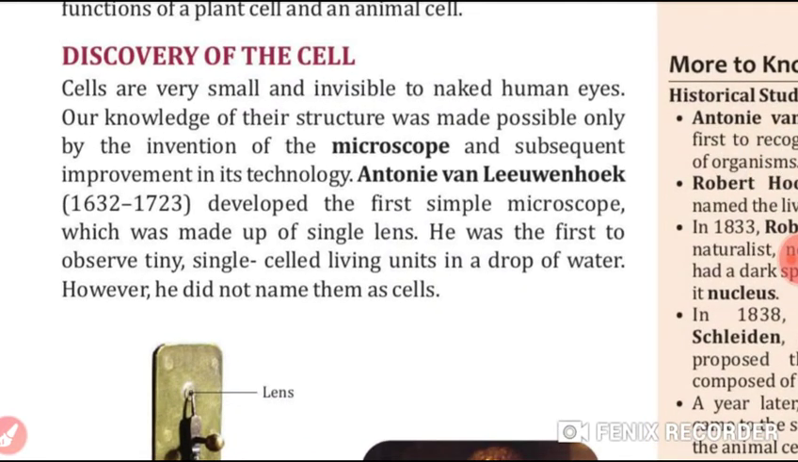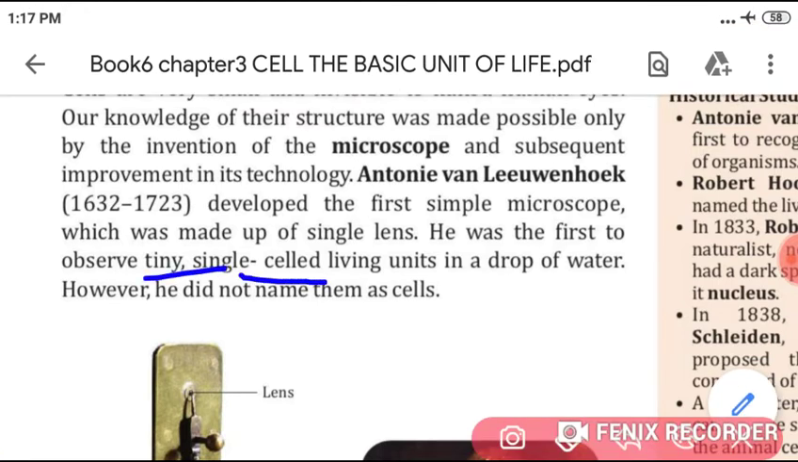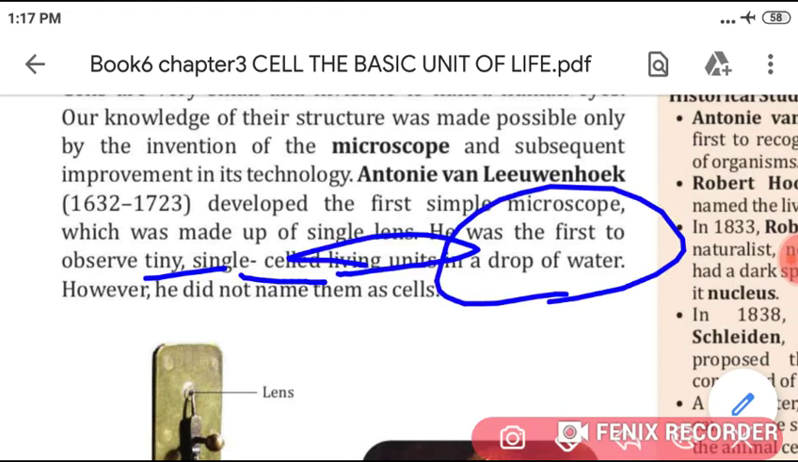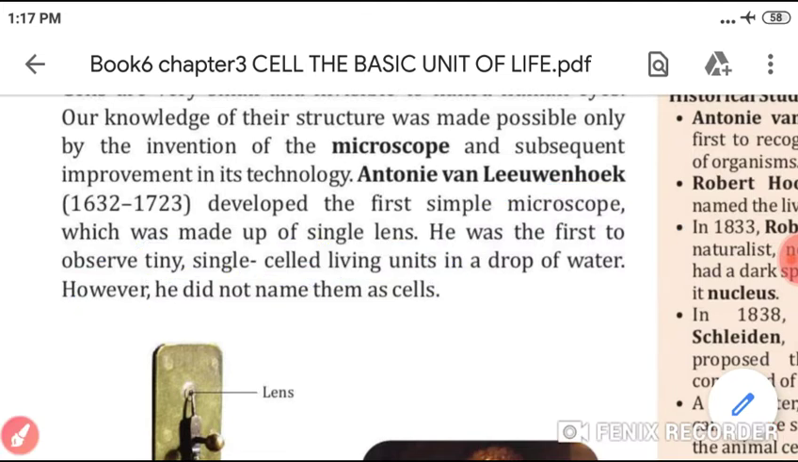Students, cells are very small and, as you know, invisible to the naked eye. So they are visible through the microscope, and there was one scientist named Antony van Leeuwenhoek. He developed the first simple microscope. He was the first to observe tiny single-celled living units in a drop of water, but he did not name them as cells.